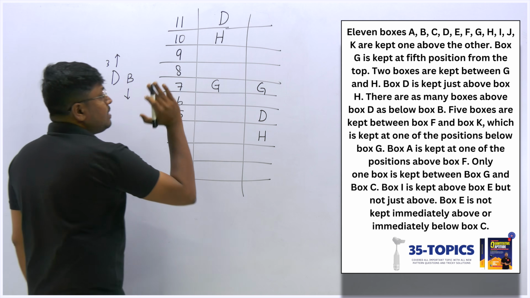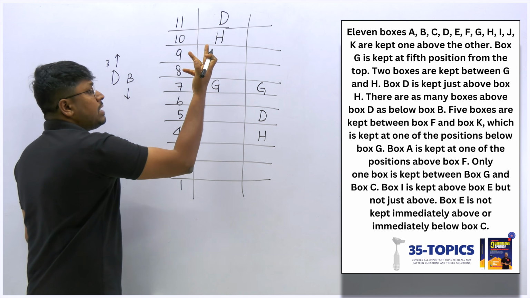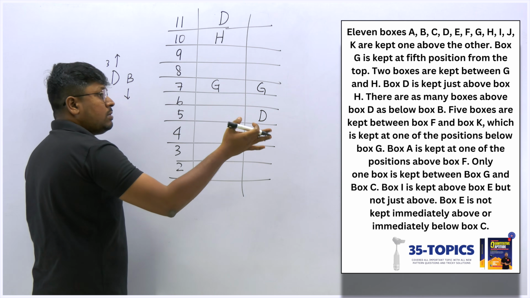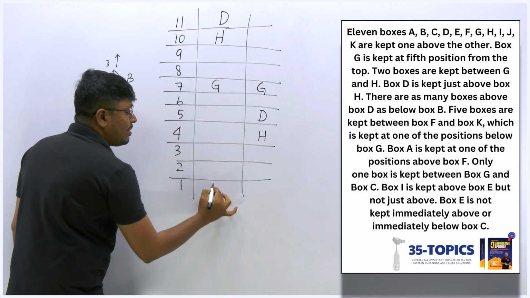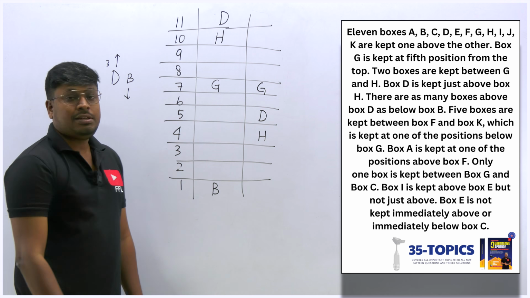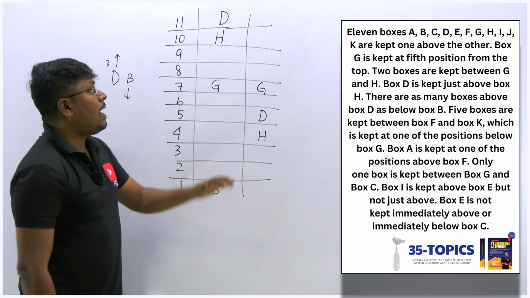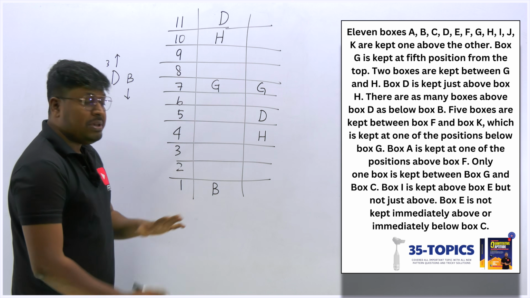So here in this first possible case, above D we don't have any box. So below B also there should not be any box. Then the only possible chance is I should fix B at the bottom. Only then we can say above D no box, below B no box, right?